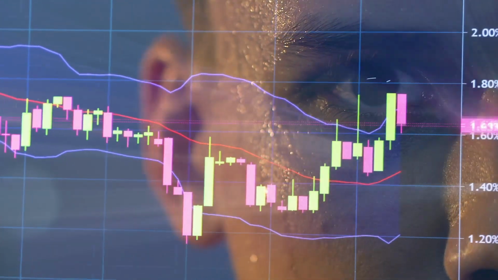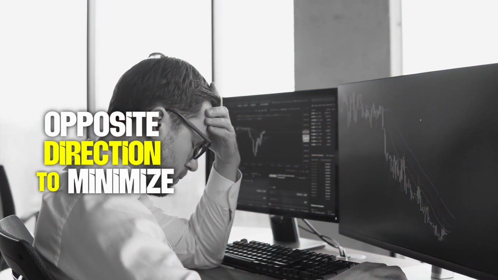Step number 4. Use hedging to minimize the losses. If you have an idea that the market will eventually turn in your favor, but you don't want to risk too much, then you can hedge your positions. This means that you can open another trade that goes in the opposite direction to minimize your losses.